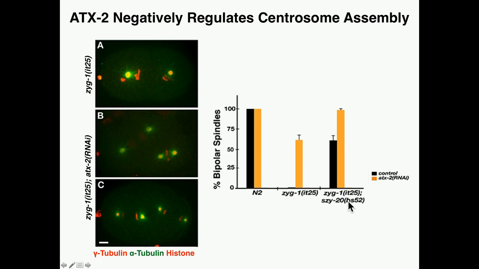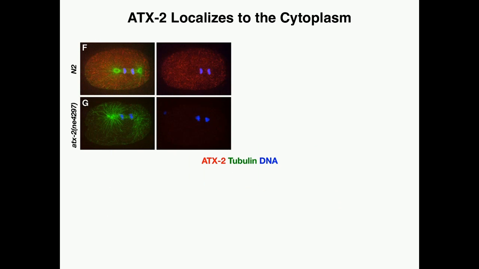Further, double depletion of ATX-2 and SUSY20 in ZYG1 mutants further enhanced that restoration, thereby indicating that ATX-2 does indeed negatively regulate centrosome assembly and further supporting the positive genetic interaction that we had observed.